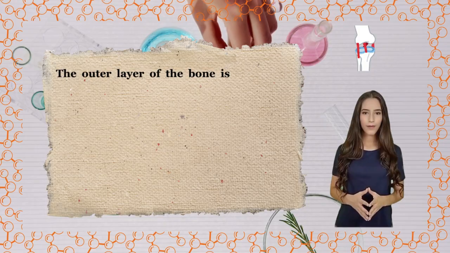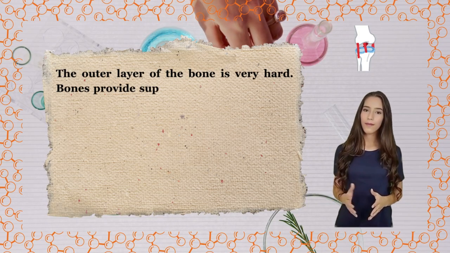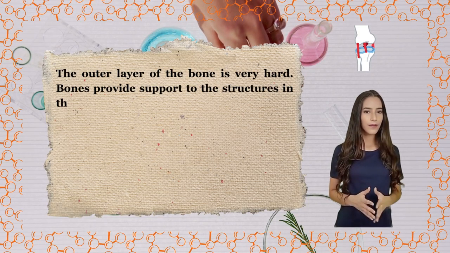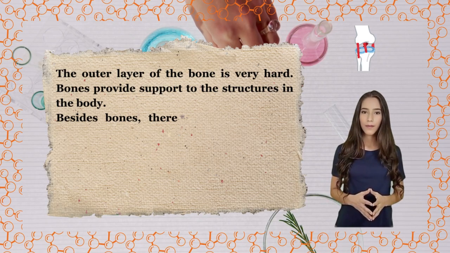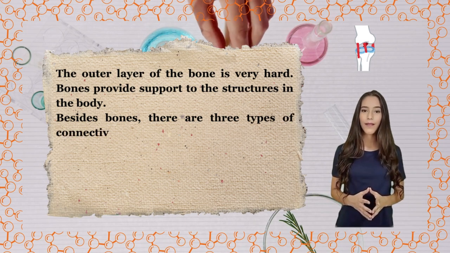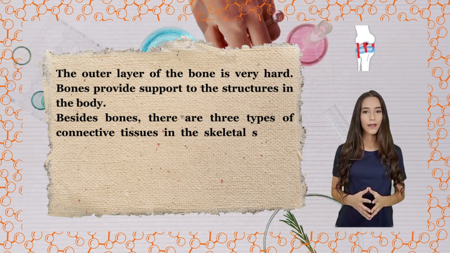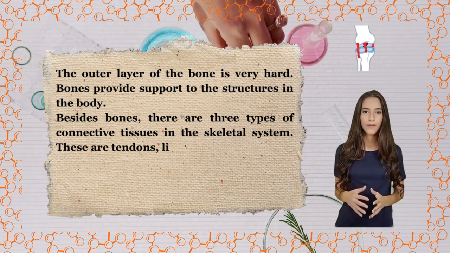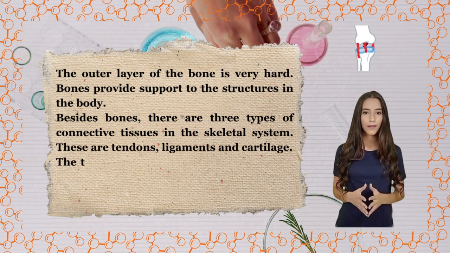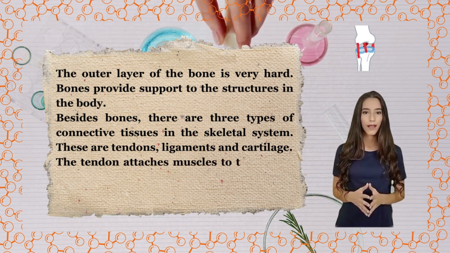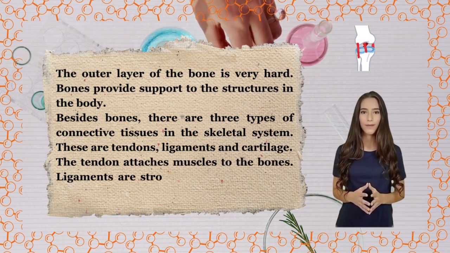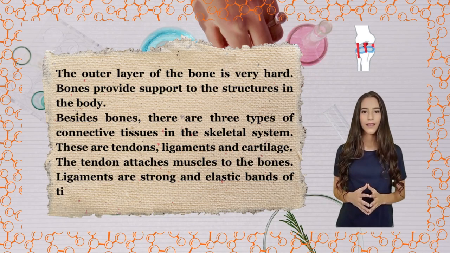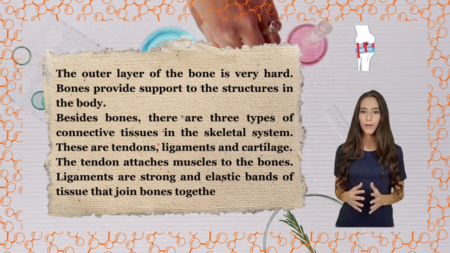The outer layer of the bone is very hard. Bones provide support to the structures in the body. Besides bones, there are 3 types of connective tissues in the skeletal system. These are tendons, ligaments, and cartilage. The tendon attaches muscles to the bones. Ligaments are strong and elastic bands of tissue that join bones together.